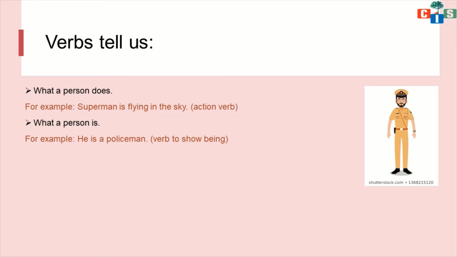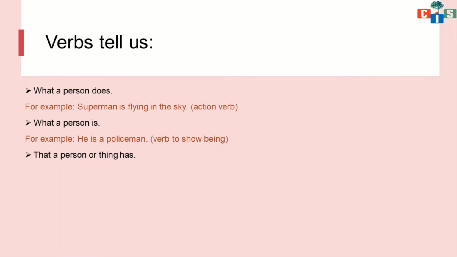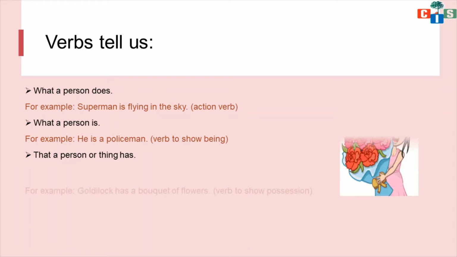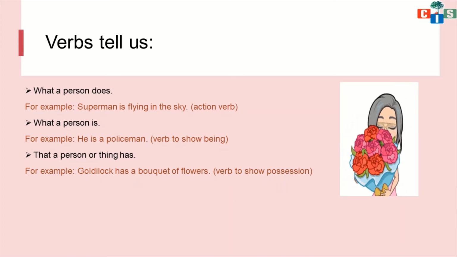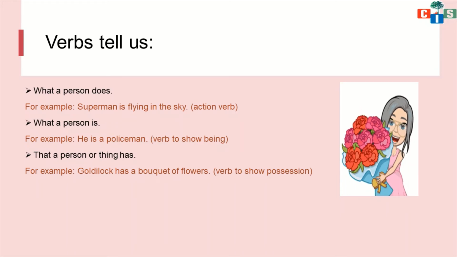Okay, now let's see another example of what a verb can do: it can show what a person or thing has. Like here, Goldilocks has a bouquet of flowers. Okay, Goldilocks has a bouquet of flowers.